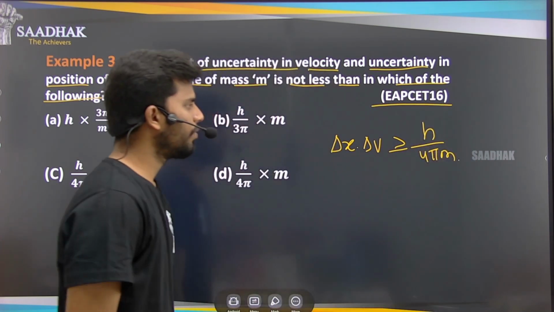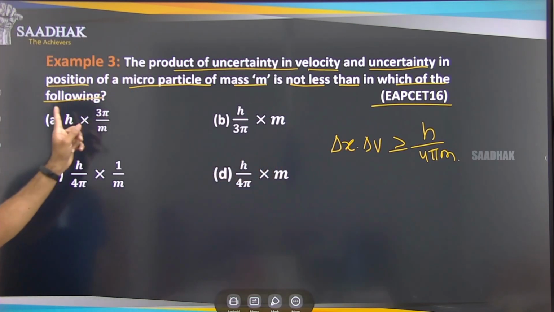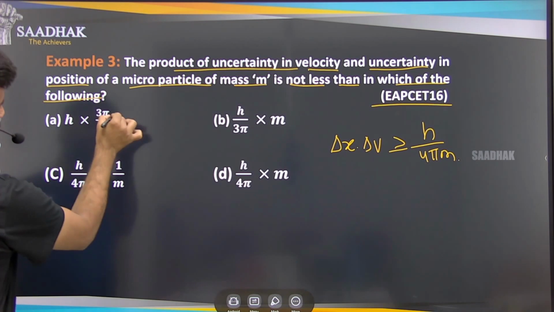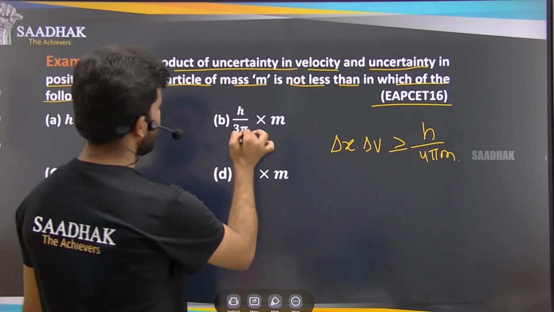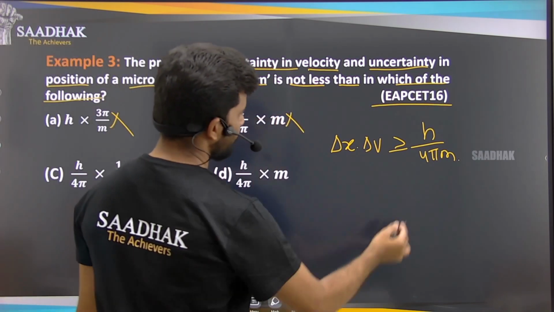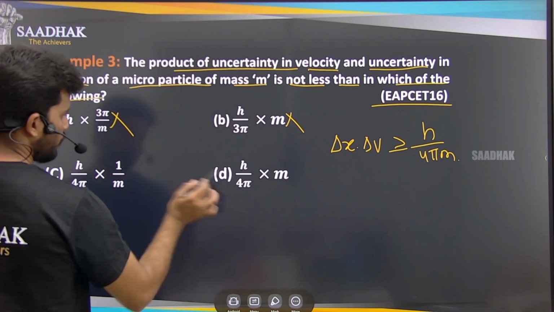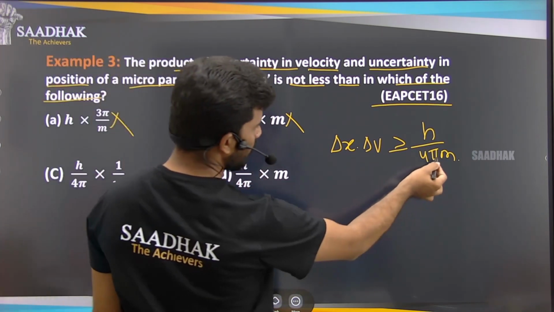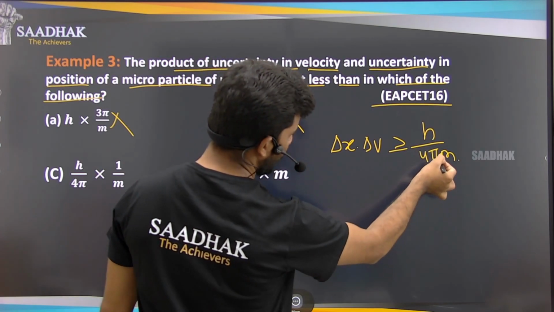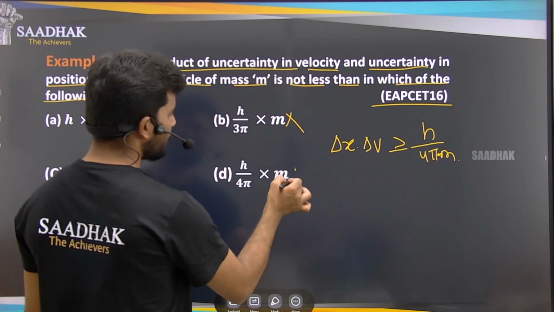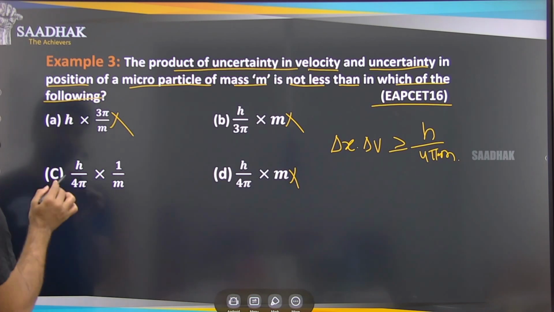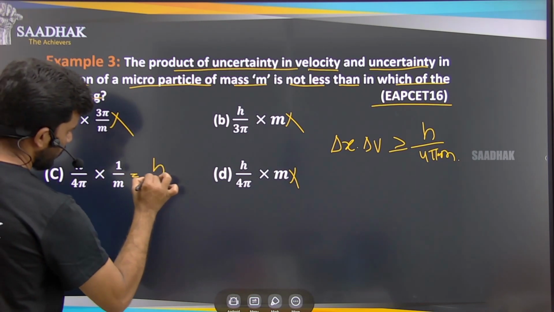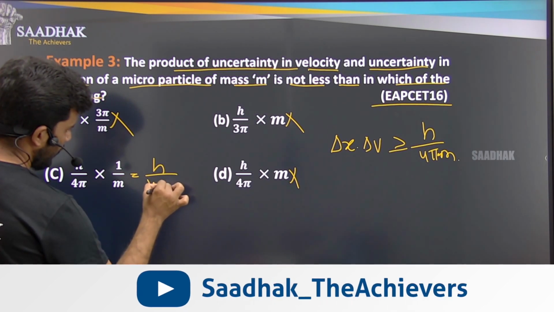So let us check this formula against the options first. h into 3 pi by 4, so 3 pi is there, wrong. h by 3 pi into m, this is also wrong because we have 4 pi. Here 4 pi is there, but the form is not h by 4 pi into m, so this is also wrong. Let us check this, h by 4 pi into 1 by m, which is nothing but h by 4 pi m.